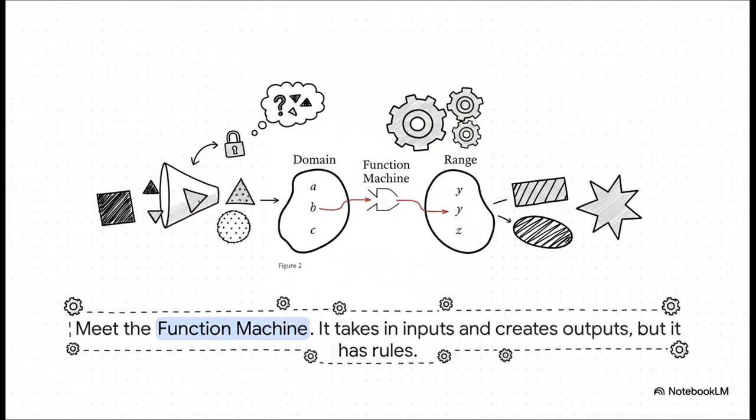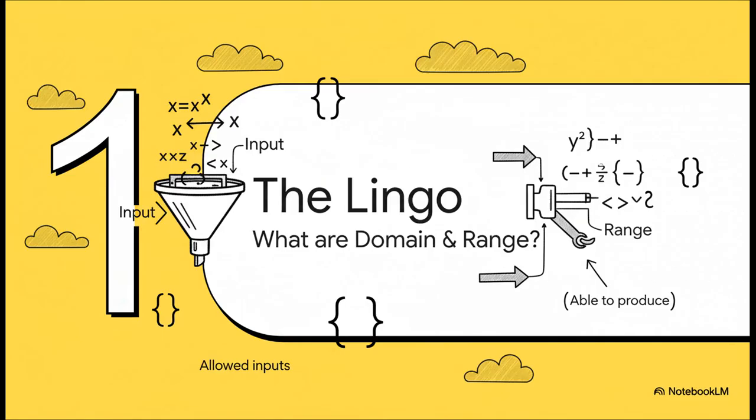I want you to imagine our function is this machine. You put something in one side, we'll call that the input, the machine does its thing, and then something new comes out the other side. That's the output. Simple enough, right? But just like any real machine, you can't just shove whatever you want into it. There are rules you gotta follow, or you're gonna break it. And of course, those rules have special names in math.